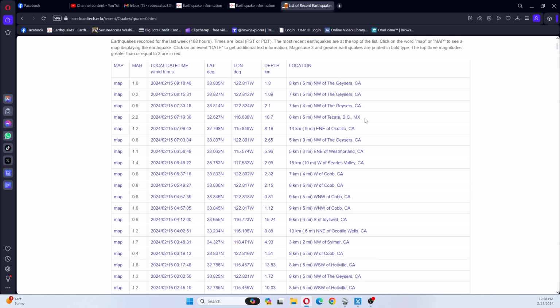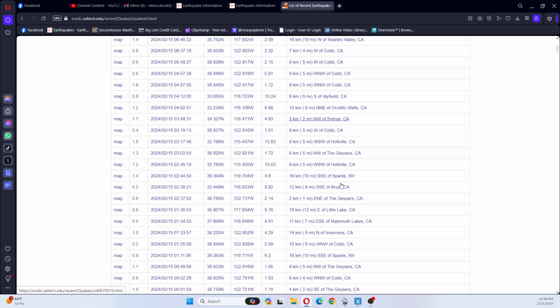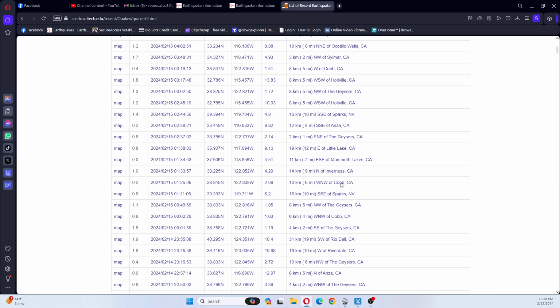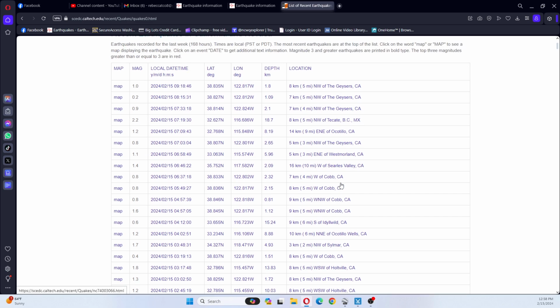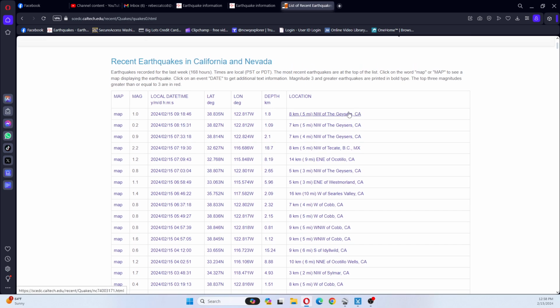I'm seeing one for Tecate, which was added onto here as a 2.2. But if you note, I do not see the 2.2. Well, that's the 2.2 there, but that's the only one that they're listing on here.